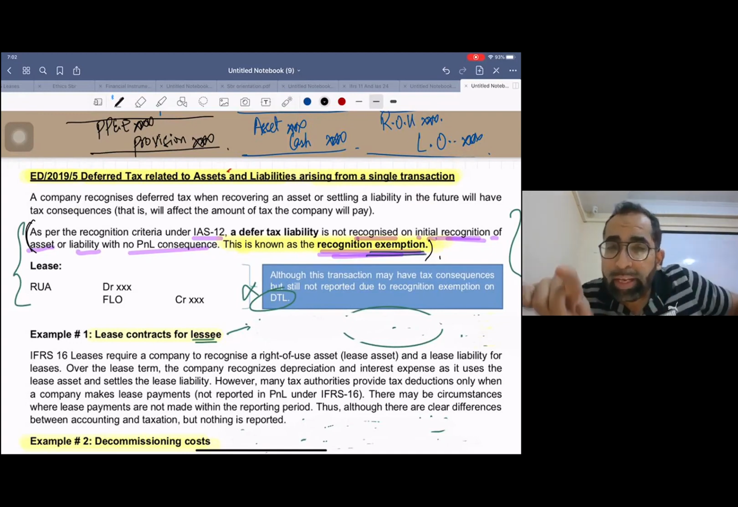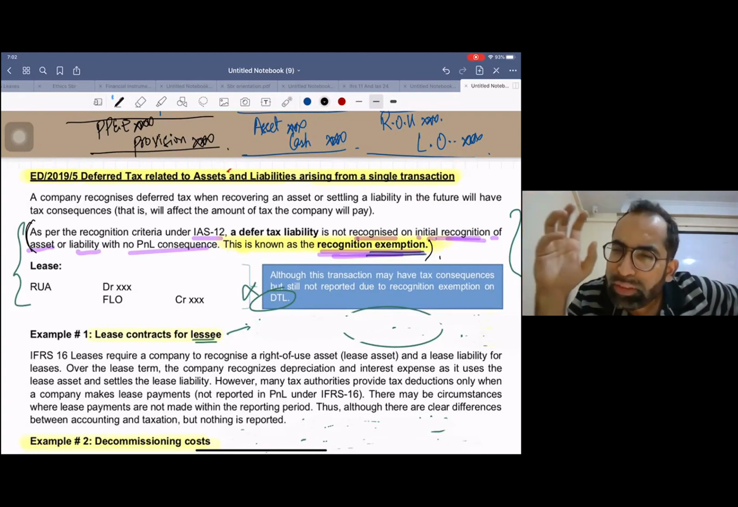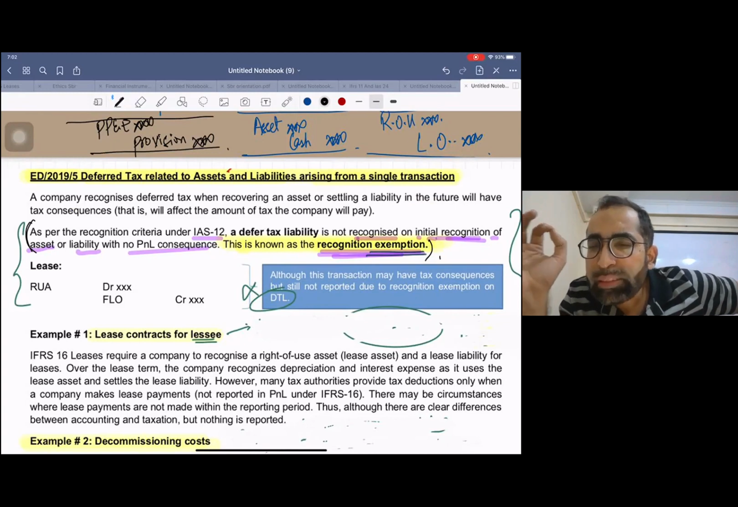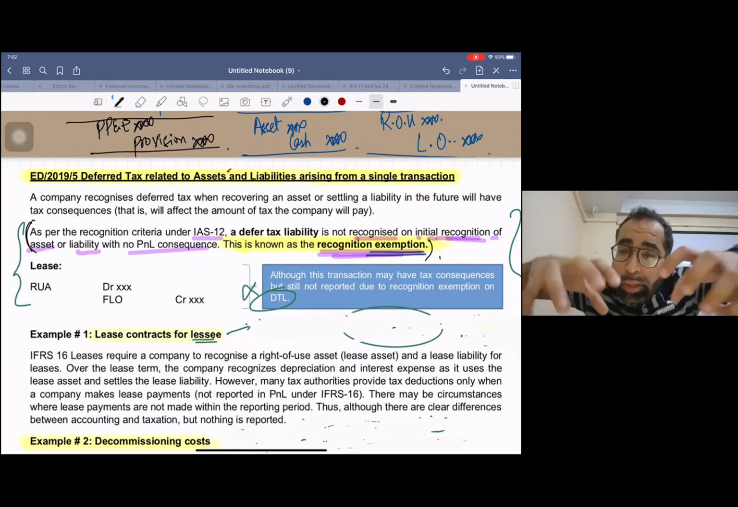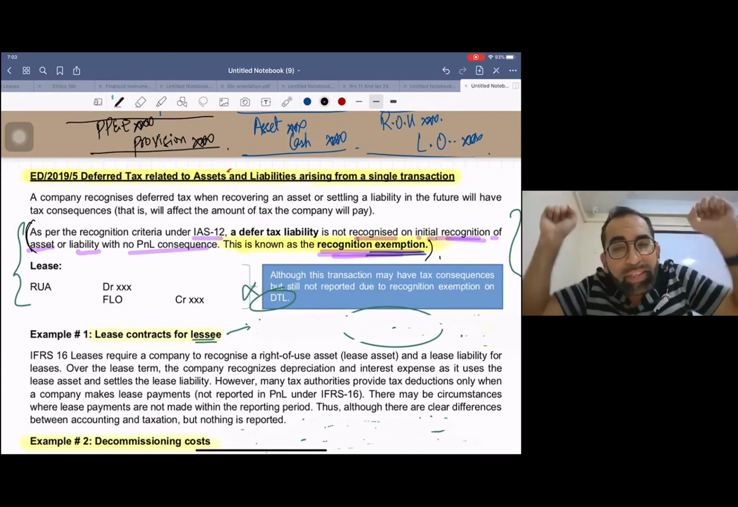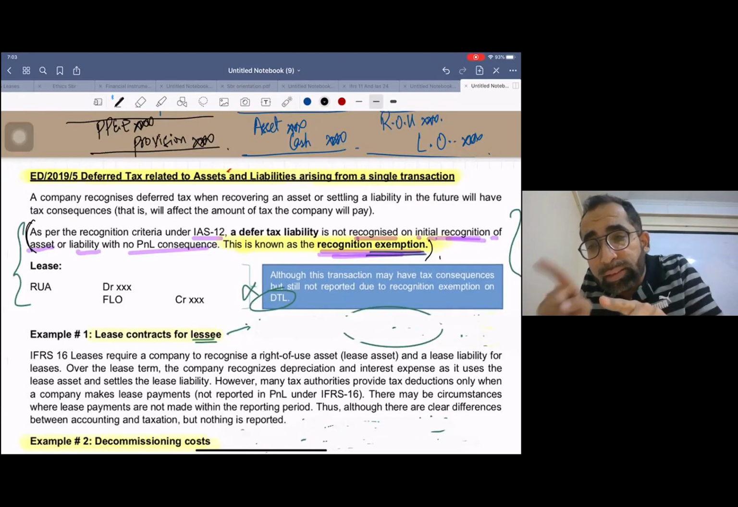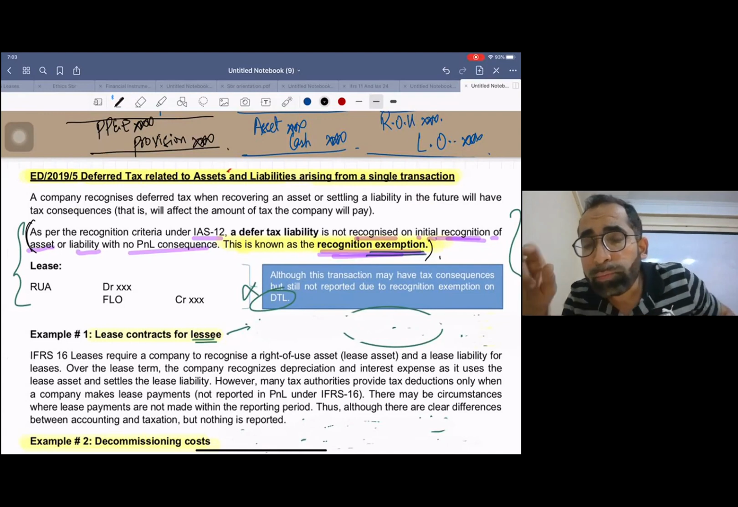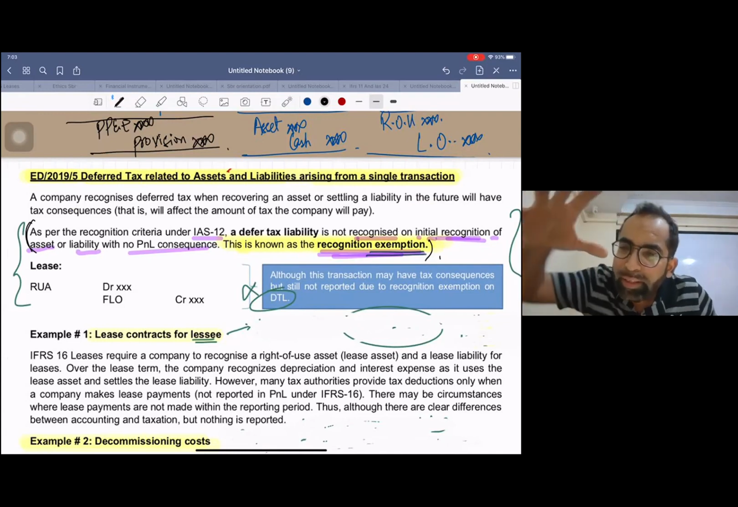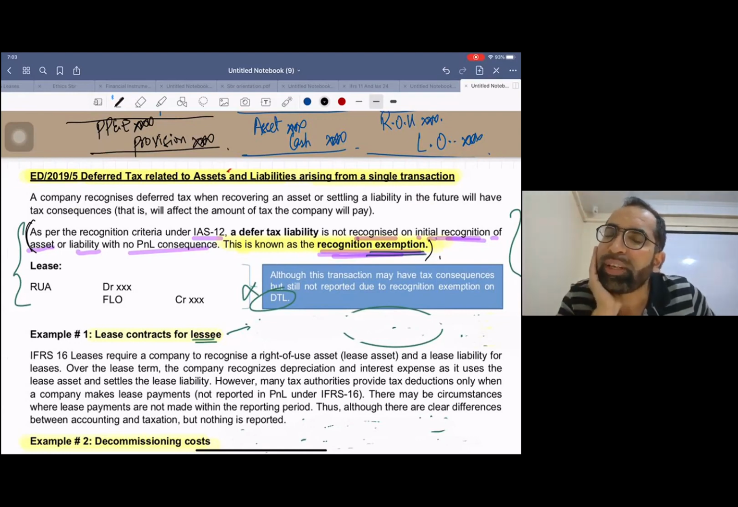The IASB is saying that this initial recognition exemption is not correct for certain transactions. For certain transactions, the International Accounting Standards Board should lift this recognition exemption. It looks inappropriate for certain transactions because there is a temporary difference in them. So it's better that the IASB removes this recognition exemption.